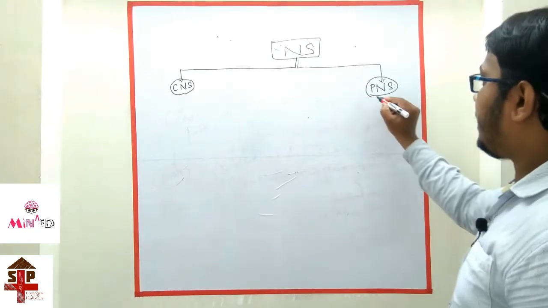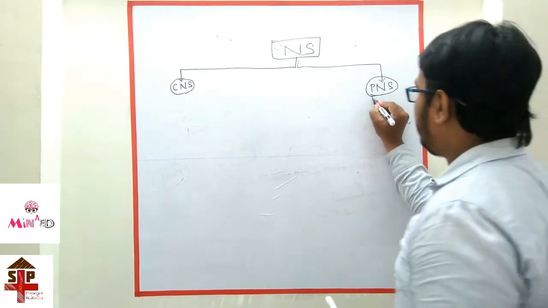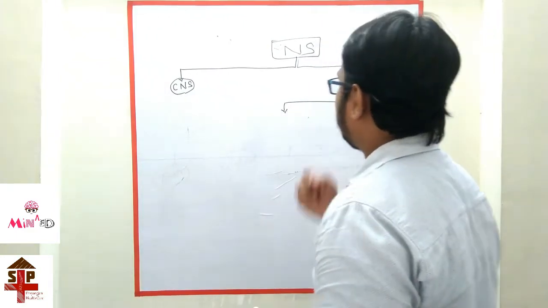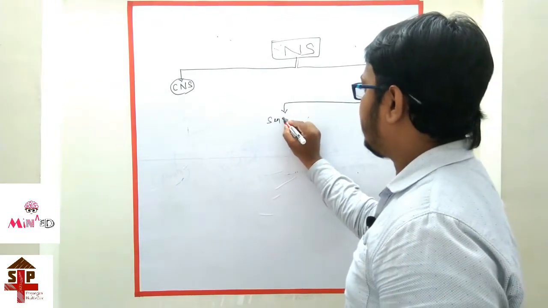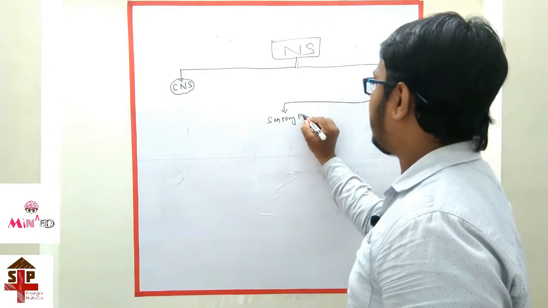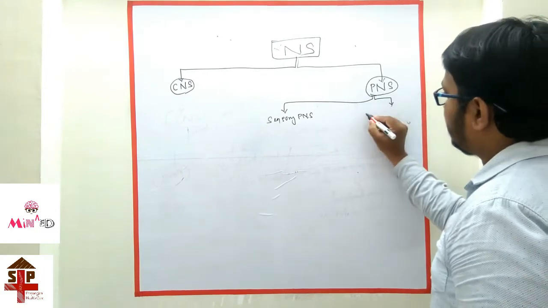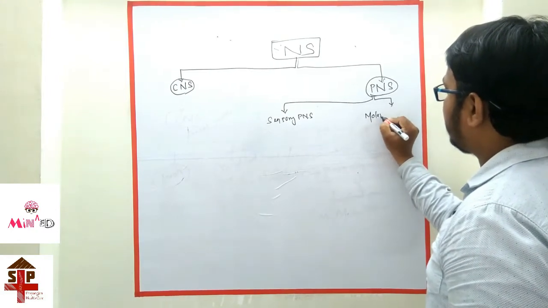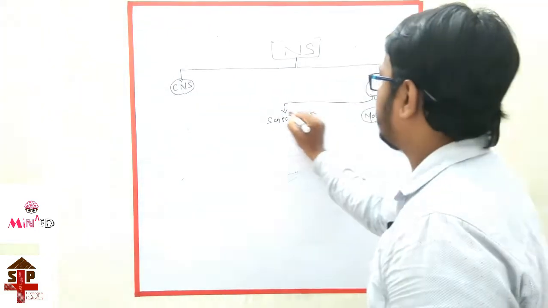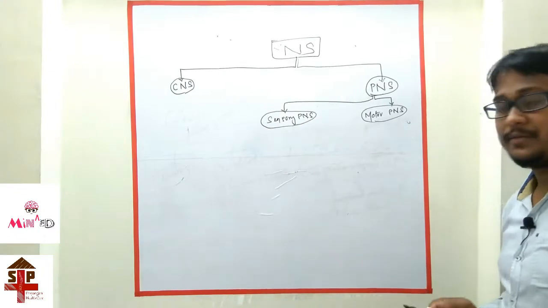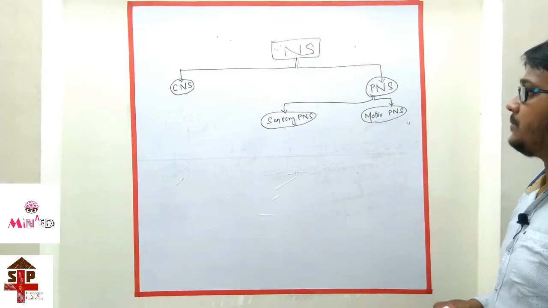And this peripheral nervous system is divided into two types. The first one is the sensory peripheral nervous system. The second one is the motor peripheral nervous system.